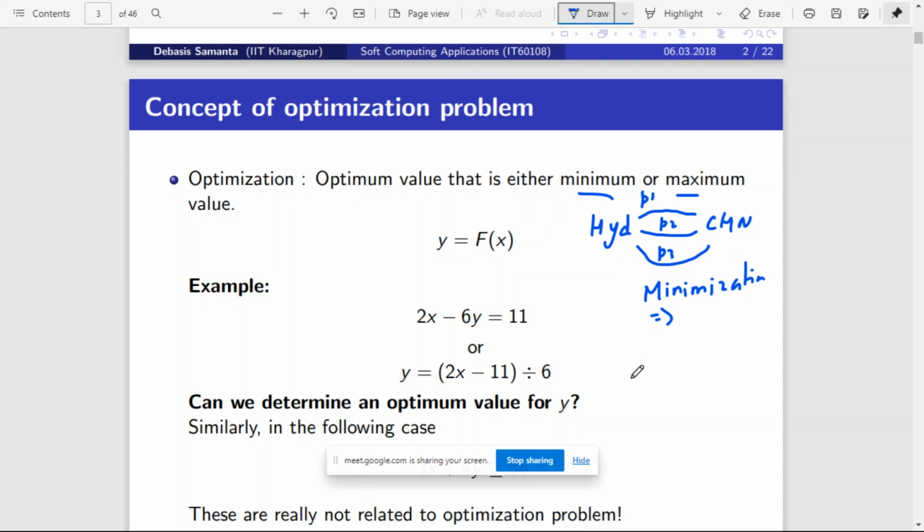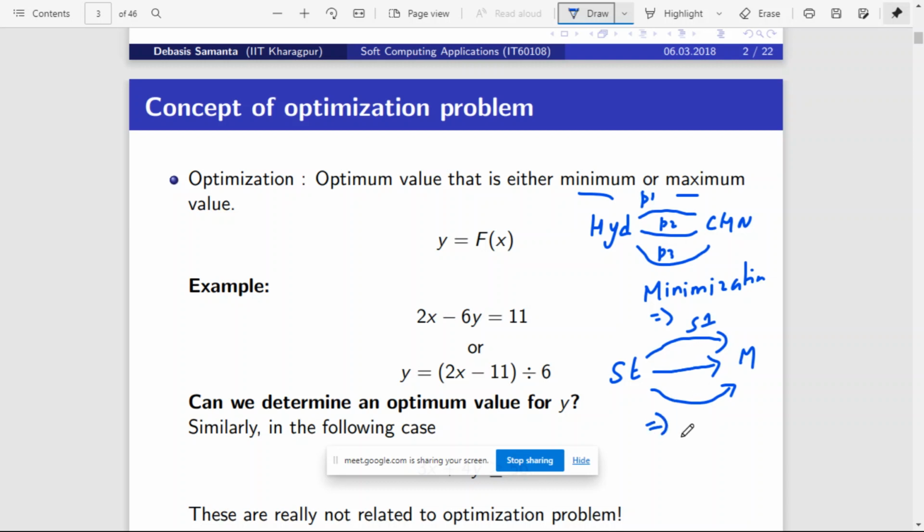Similarly, for example, consider how many marks a student will get. There are different strategies for studying. Say this is strategy 1: if he follows strategy 1, so much marks he can get. If he follows strategy 2, so much marks he can get. If he follows strategy 3, so much marks he will get. Here, what will be the objective?